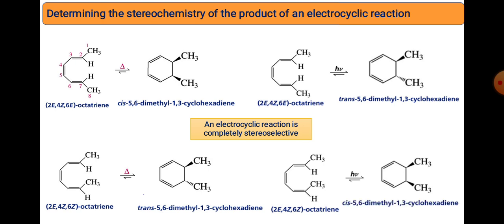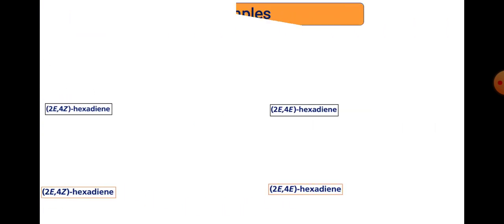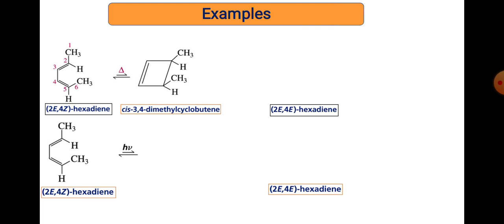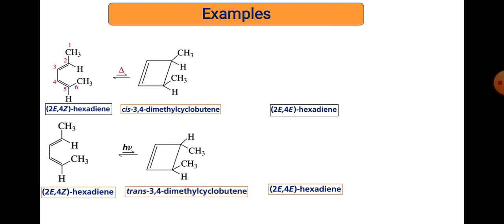Look at another example of the same type: we have this 2E,4Z-hexadiene treated under thermal condition, it is a 4n pi system. The conrotatory process is allowed, but the methyls are cis to each other, that's why you always get the cis, that is two methyls are up, on the same side, and that's why you get the cis product. In the same way, we have the same molecule, 2E,4Z-hexadiene, treated with light. Now 4n photochemically disrotation is allowed, that is a cis becomes a trans, and that's why you get trans-3,4-dimethylcyclobutene. This is the same molecule but the condition is different, and your product is also different.